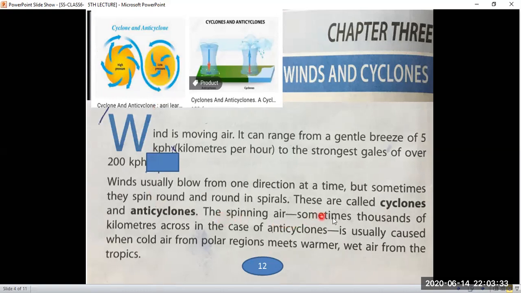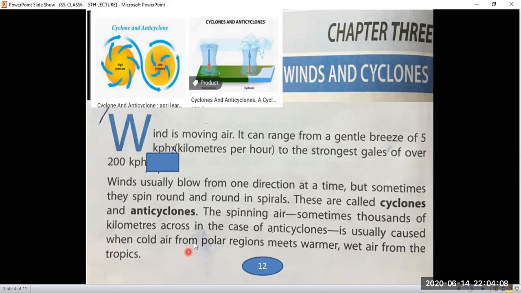The spinning air is sometimes thousands of kilometers across in the case of anticyclones. In the case of anticyclones, the wind blows across thousands of kilometers, means it covers thousands of kilometers of distance. It is usually caused when a cold air from a polar region meets a warmer wet air from the tropics.